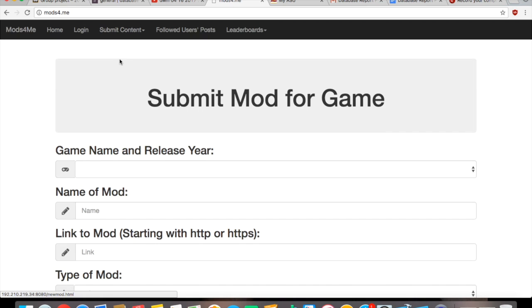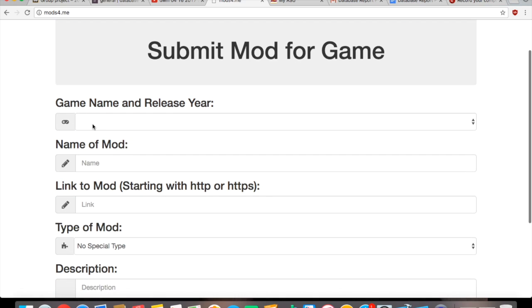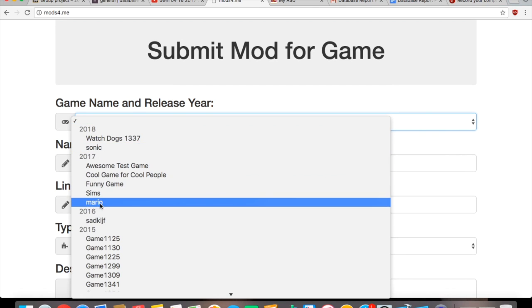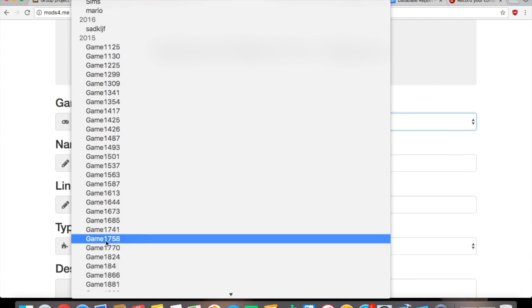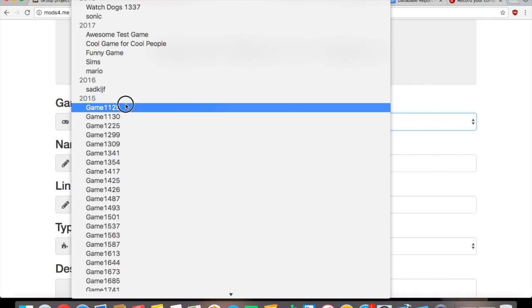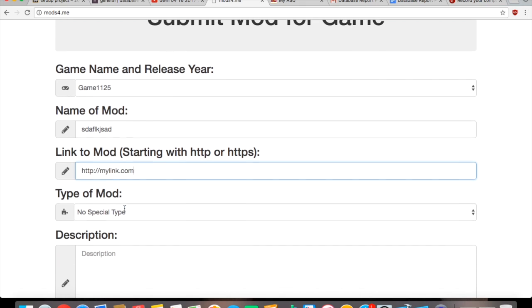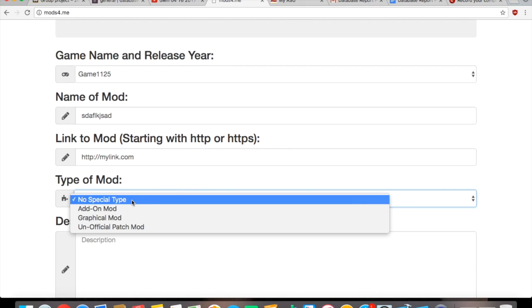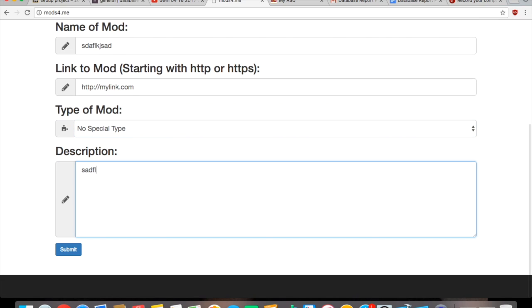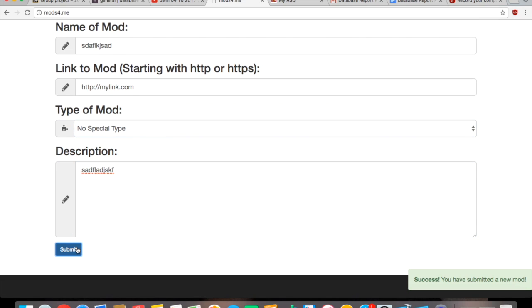All right. So if you want to submit a mod for the game, you can select it from the list of games, and we'll just pick one. The name of the mod. You put a link to the mod, and you can choose if it's a special type of mod, and then the description as well. And this is also an insert query.